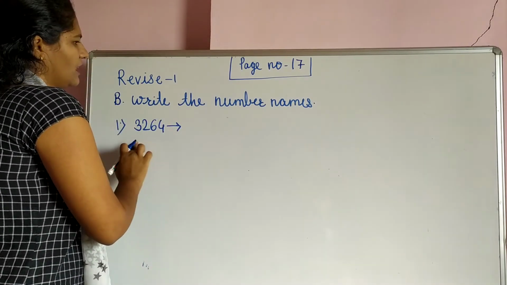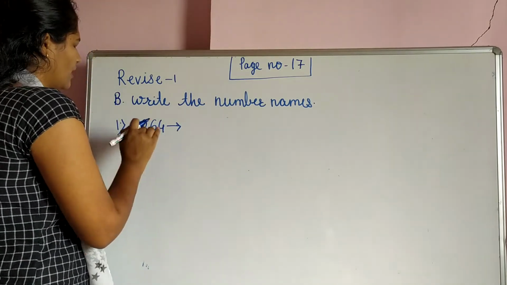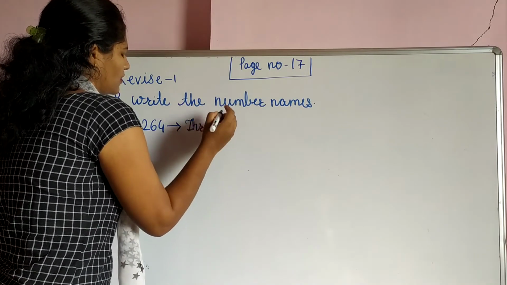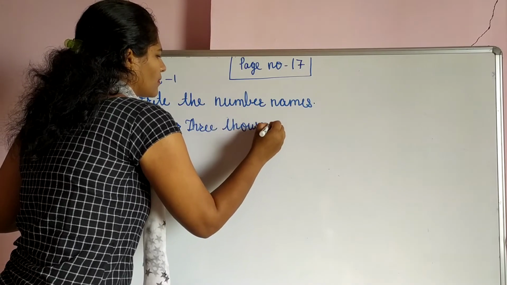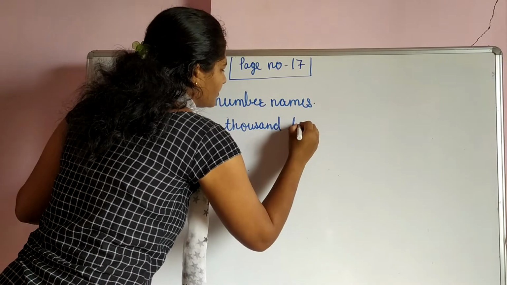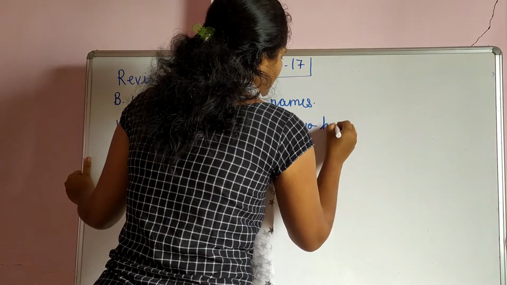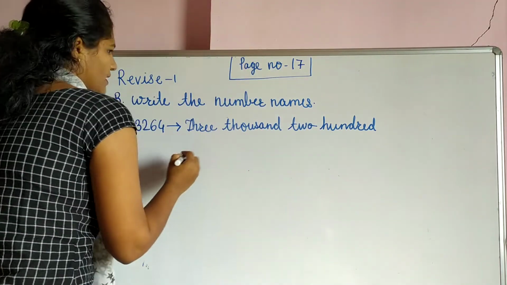We write this one in a number name. We write the number name of this numeral. So what is the number? 3000, 200, 64.